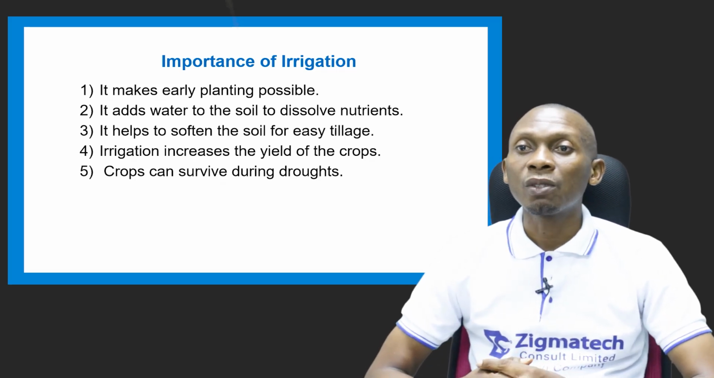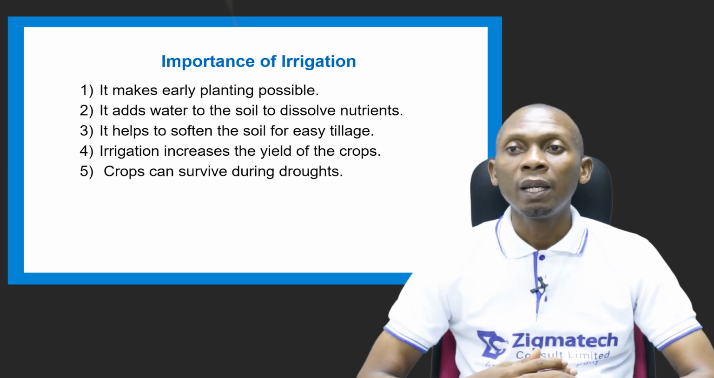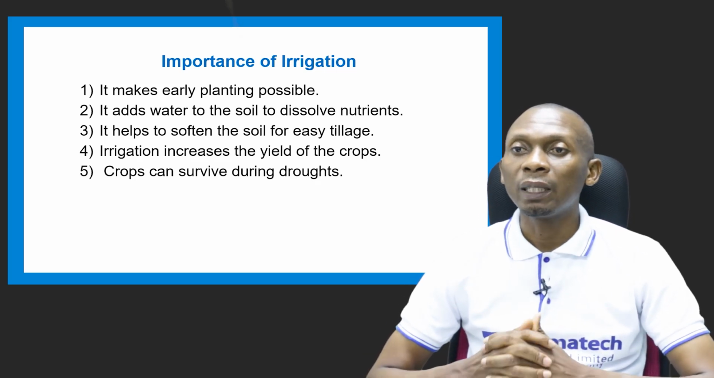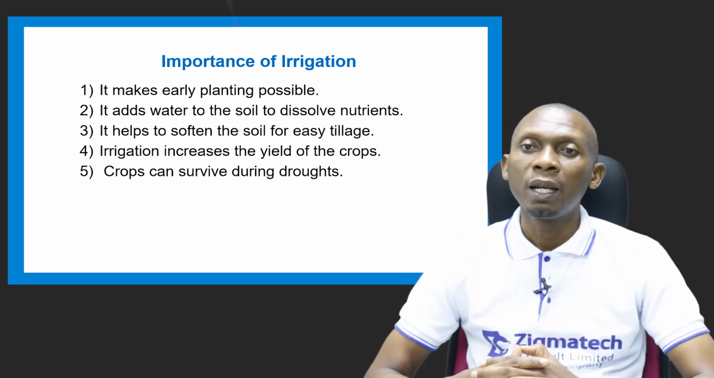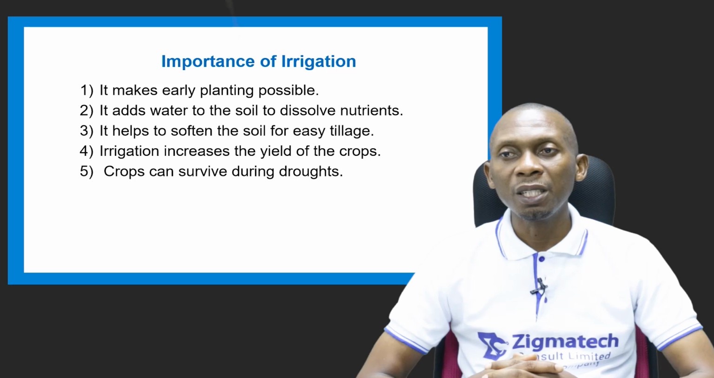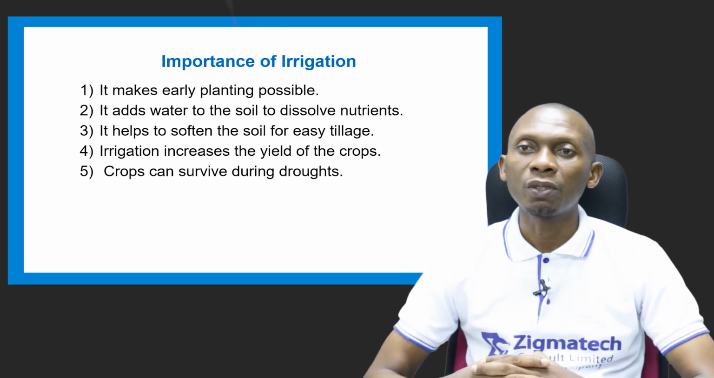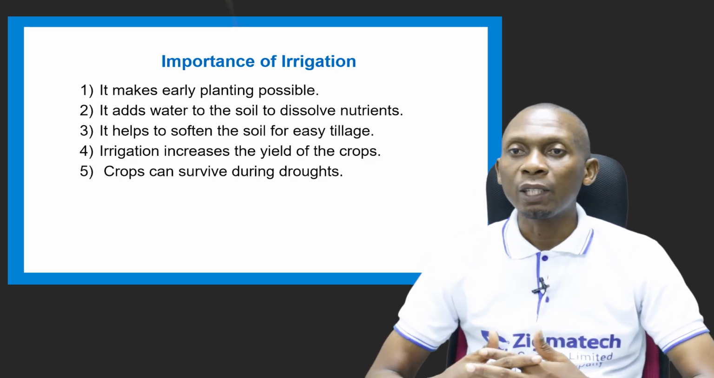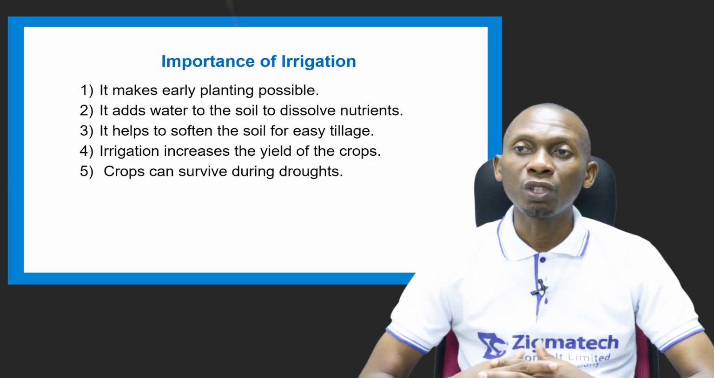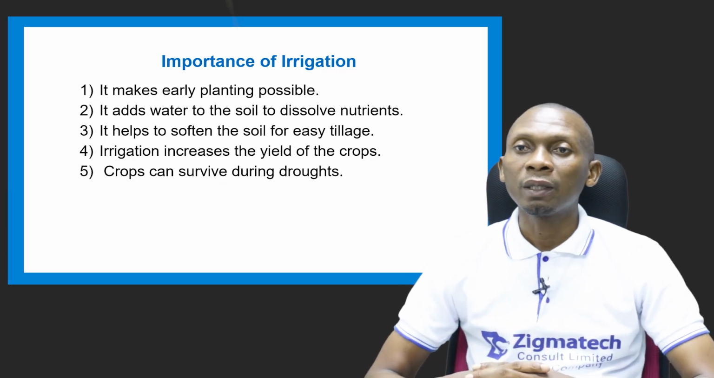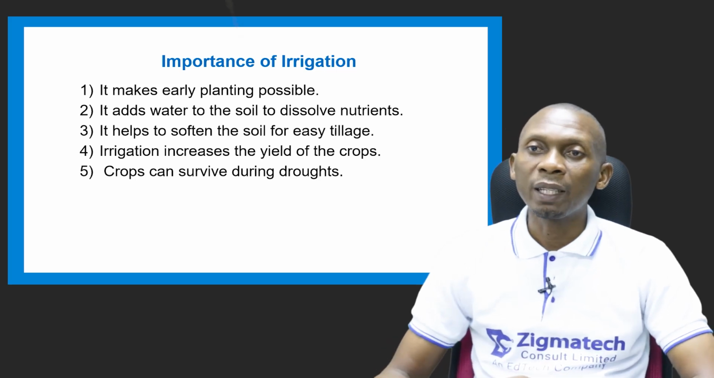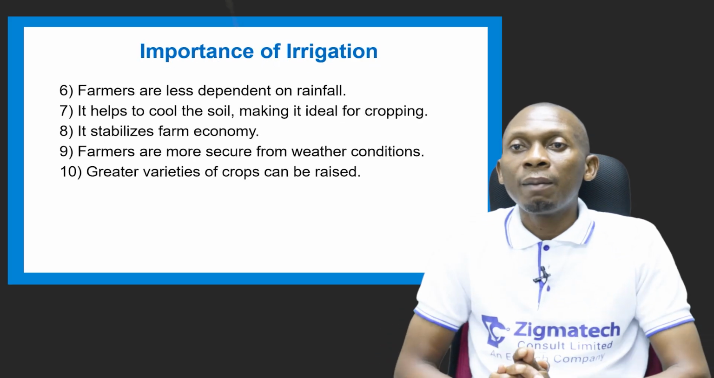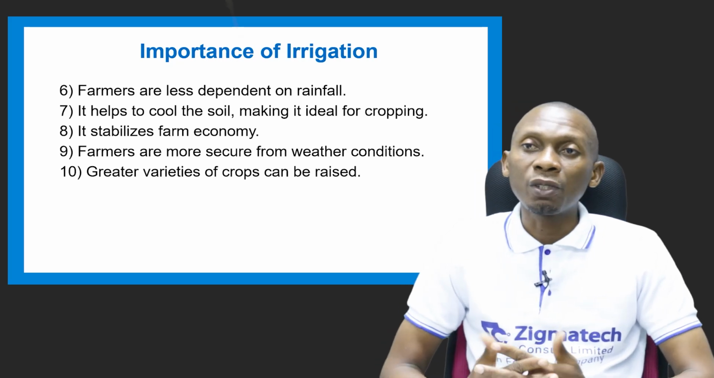It adds water to the soil, which helps to dissolve nutrients. It also softens the soils for easy tillage, that's the breakage of the soil into clods or lumps. Then it also helps to increase the yield of crops because water is adequately supplied, which is very necessary for crop growth. And crops can also survive during droughts, that's a period when there's no rainfall. Farmers are less dependent on rainfall as a result of irrigation.